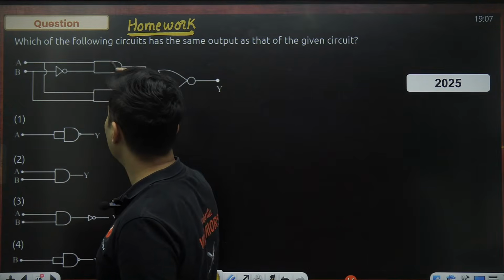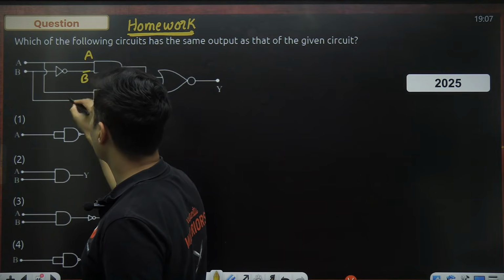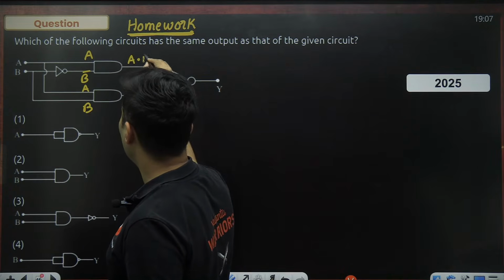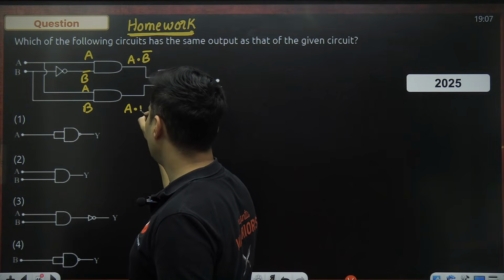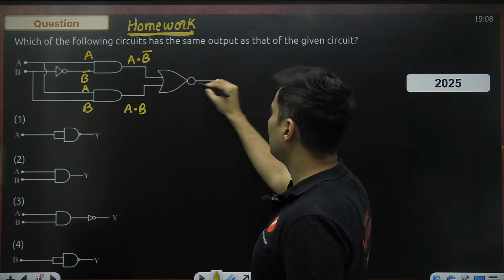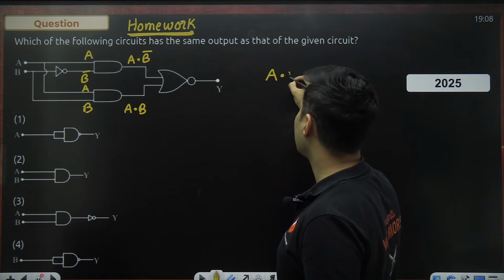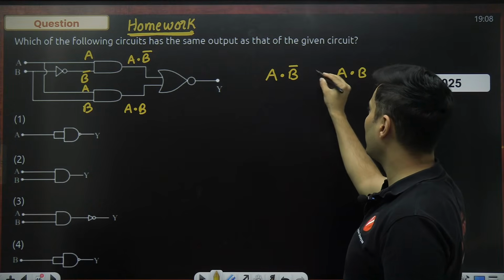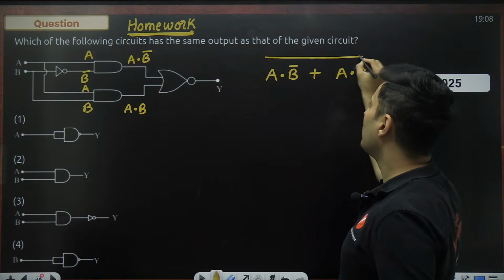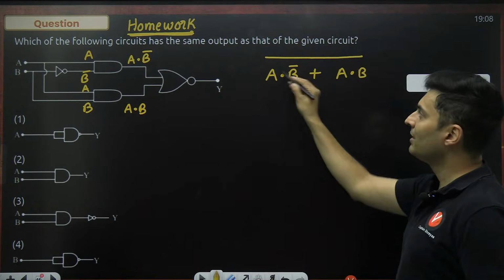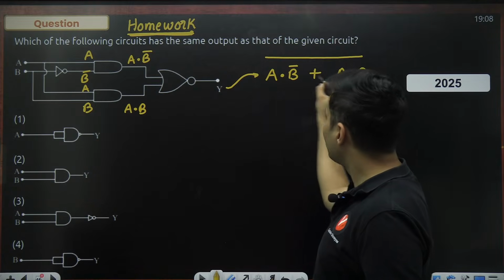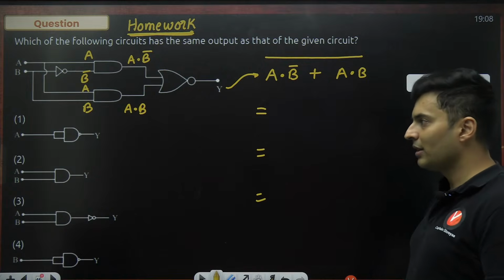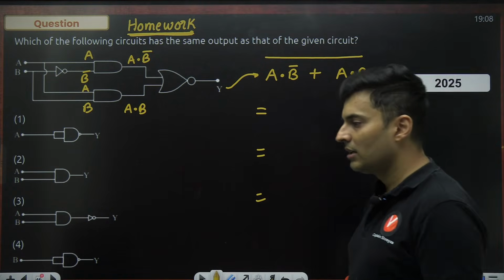This is A, this is B, right? So this is A, this is B bar, this is A, this is B, this is nothing but A dot B bar, this is nothing but A dot B, this is an OR gate with a NOT on it. So technically this is A dot B bar, A dot B over here, and you're ORing it. That means you're putting a plus and then putting that circle means NOTing it. This is what that operation is. Simplify it, you will get a very, very easy answer. And then you will be surprised to see, oh my God, it is such an easy question.